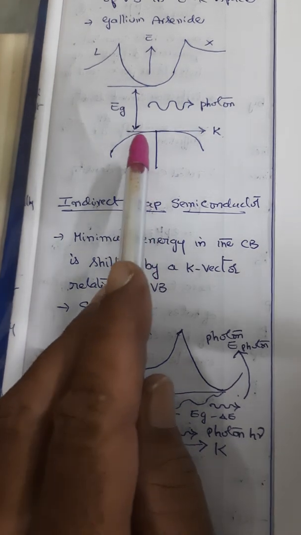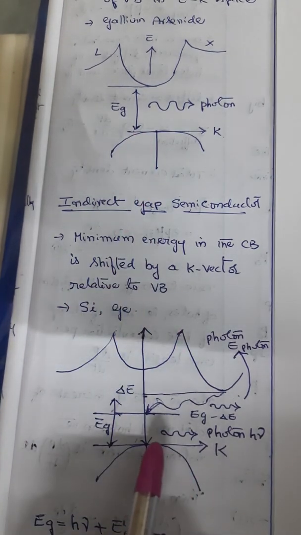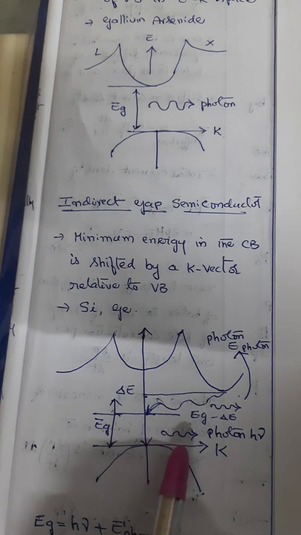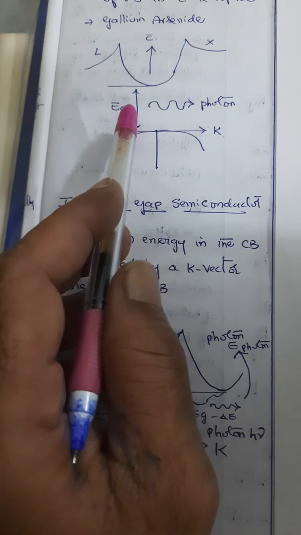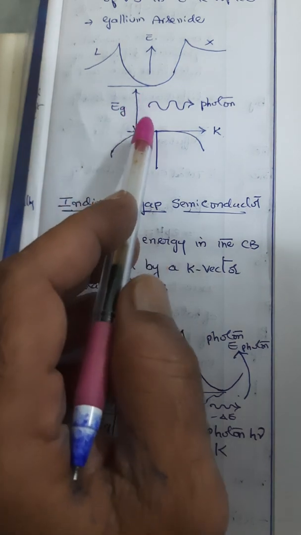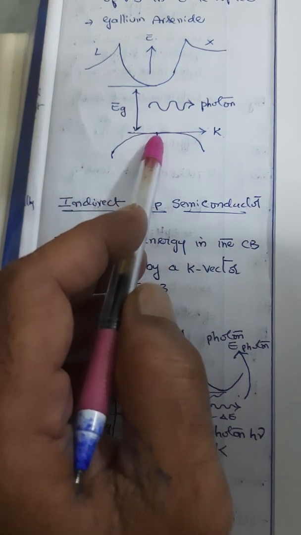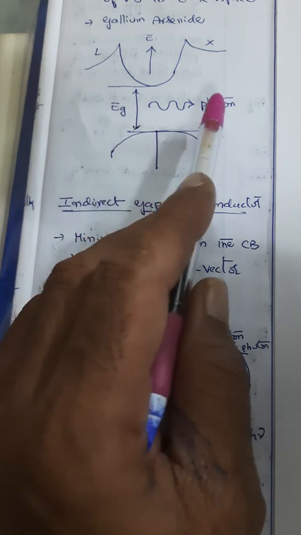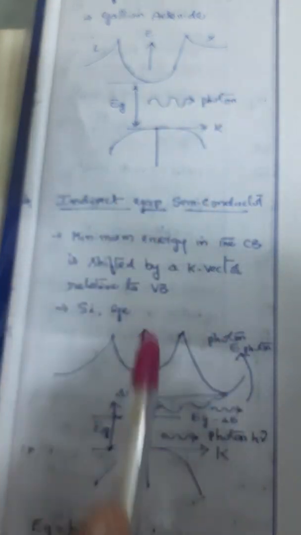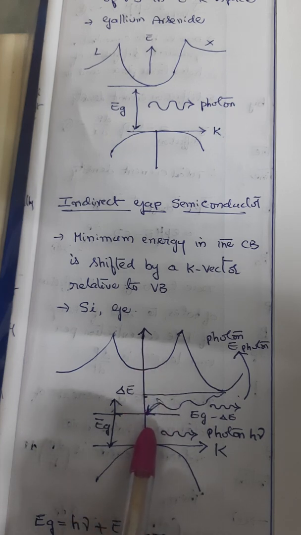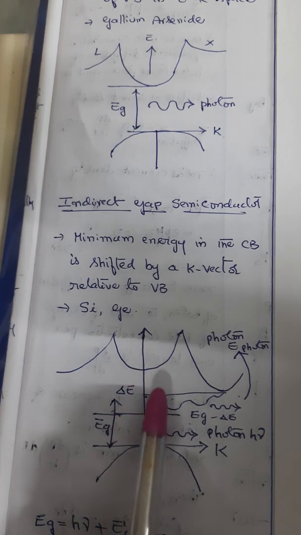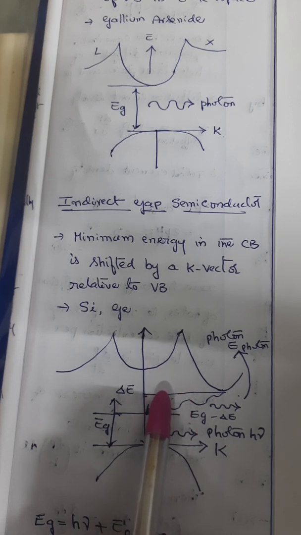Wave vector value is same here in this case. Here the wave vector value is different. Similarly, if you look at the direct band gap, an electron from the conduction band can recombine with the hole in the valence band directly, emitting a photon of light, h nu. Whereas in this case, an electron from the conduction band can recombine with a hole in the valence band indirectly through the traps.